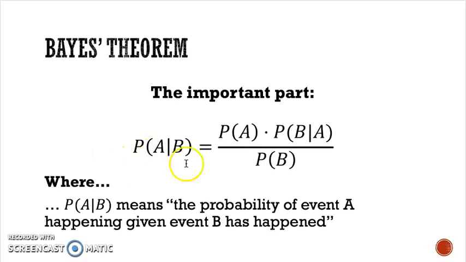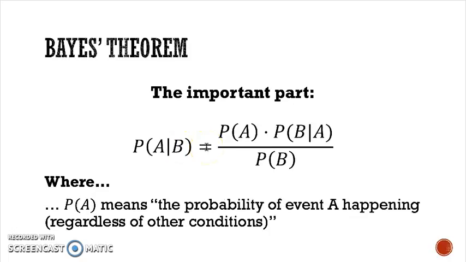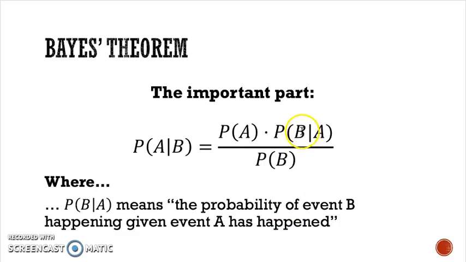The first part of it, the part that it's giving us, is the probability of event A happening given that event B has already happened. So the probability of A happening given that B has already happened. That is equal to the probability of event A happening regardless of any other conditions, just in a vacuum if you want to think of it that way. What's the probability that event A has happened? That is going to be multiplied times the probability that event B has happened given that we know event A has happened. So a little bit of a conditional probability here. The probability that event B has happened given we know A has happened.